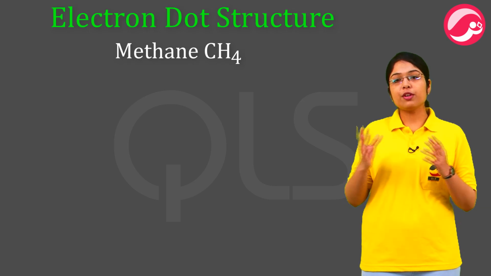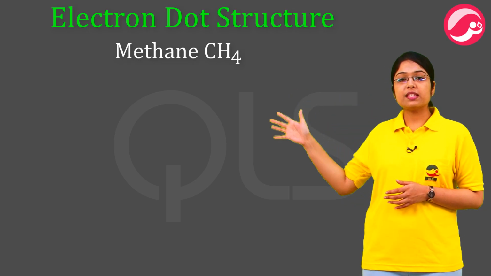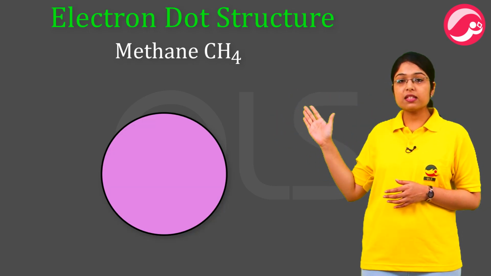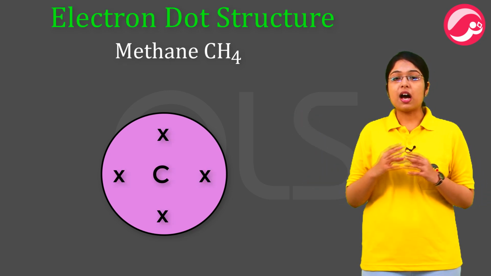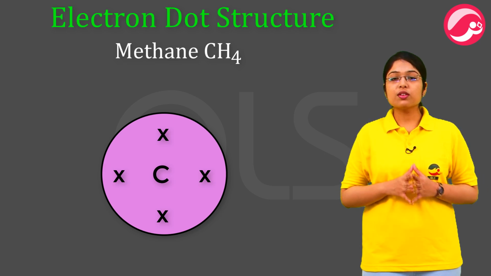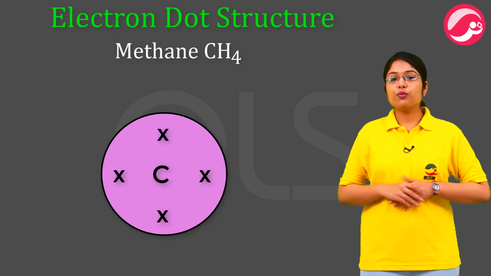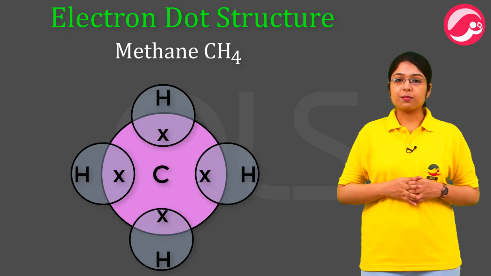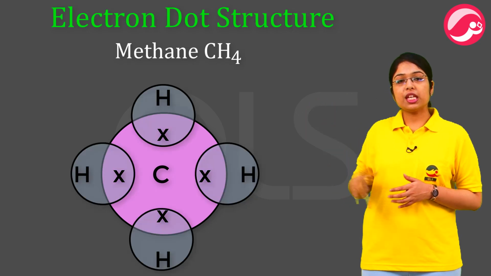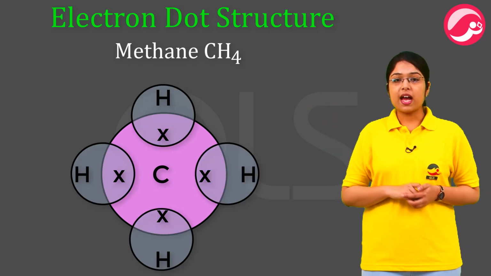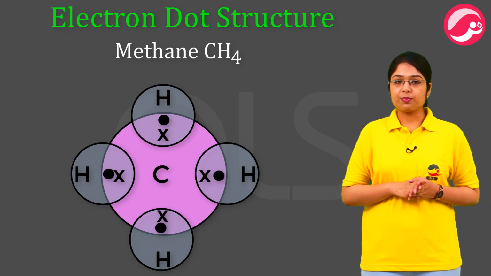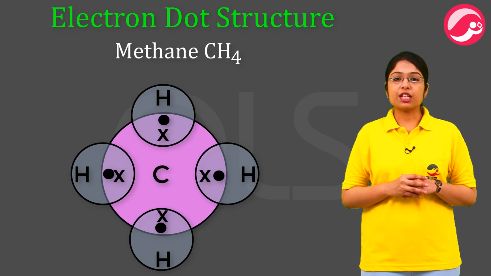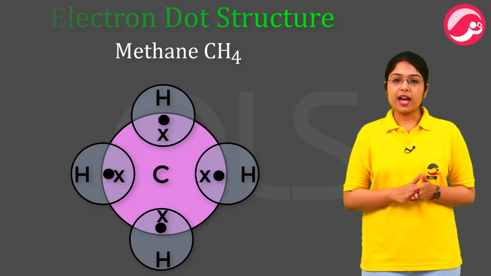So, सबसे पहले हम carbon draw करेंगे. So, in the center you can see a pink colored circle. This pink circle represents carbon, and all the X's you are seeing there are the valency shell electrons of carbon. Now, we will draw the 4 hydrogen atoms. The blue spheres you are seeing here are all hydrogen atoms, and the small dots you see are the electrons present in the hydrogen. Each hydrogen atom satisfies one valency of the carbon atom.